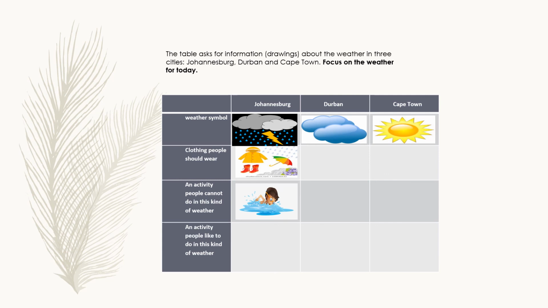So I chose that you cannot be swimming outside. You cannot be swimming when there's a thunderstorm. So there are other activities as well. You cannot be playing soccer with your friends. And then the last one, they say, an activity people like to do in this kind of weather. So I chose that in this kind of weather, when it's thundering outside, I'd rather sit and read a book indoors. So I can't be outside with my friends playing, so I'll be inside reading a book.